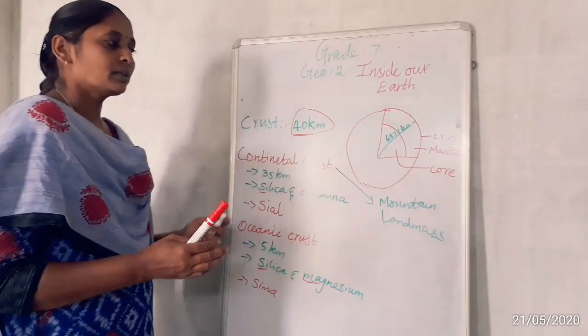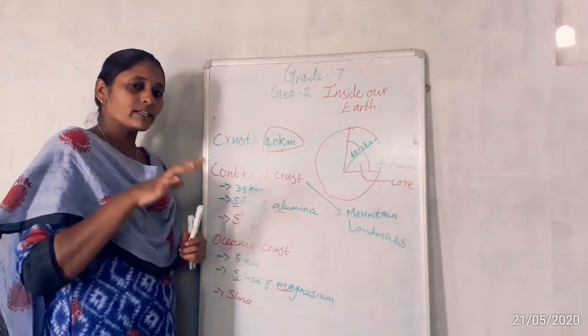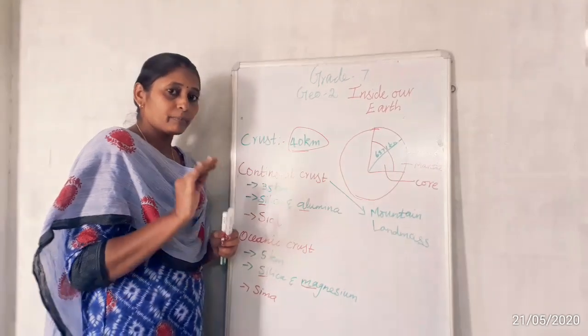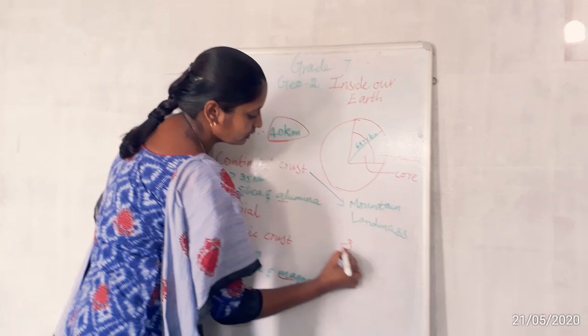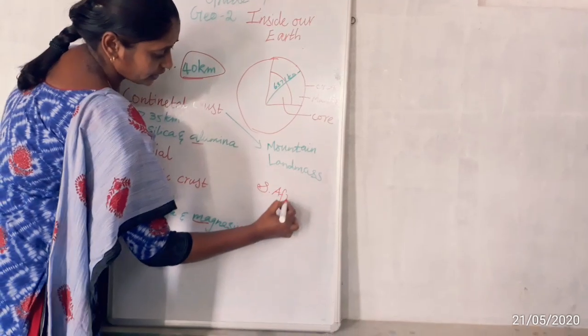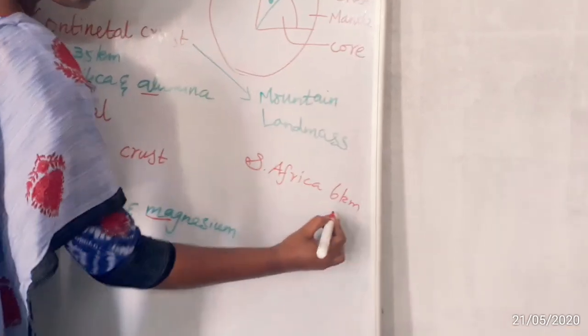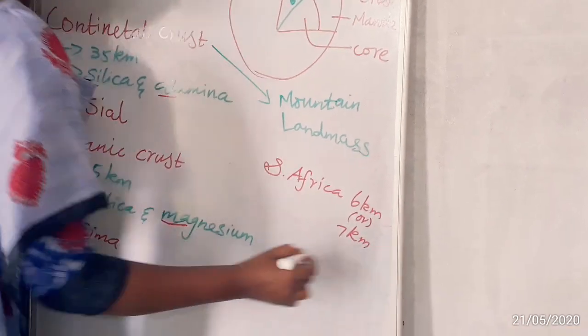Okay, so suppose we try to dig the earth. How many kilometers can we dig? Maximum, up to date, in South Africa, in one of the mines they dug only 6 to 7 kilometers. Even this 6 to 7 kilometers is very difficult to dig.